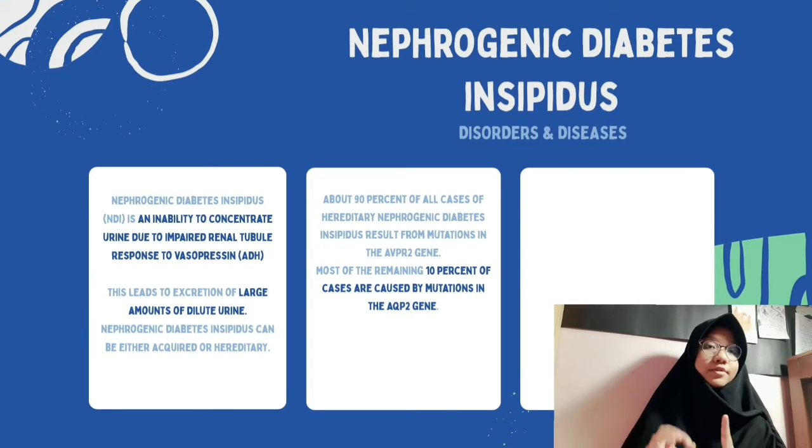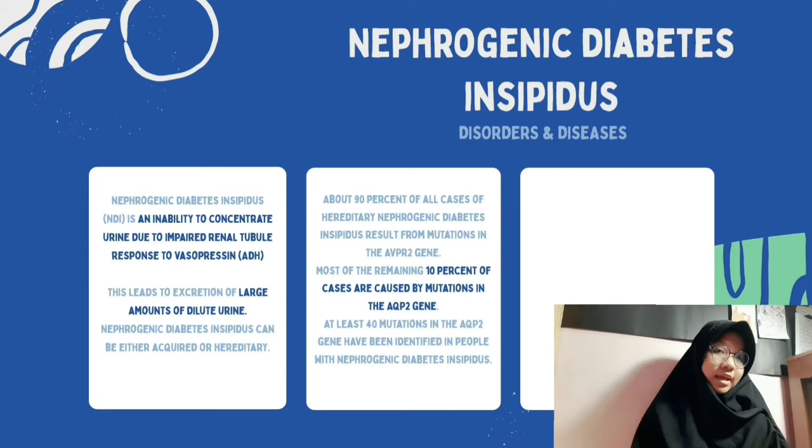Most of the remaining 10% of cases are caused by mutations in the AQP2 gene. At least 40 mutations in the AQP2 gene have been identified in people with NDI. Both of these genes provide instructions for making proteins that help determine how much water is excreted in urine.